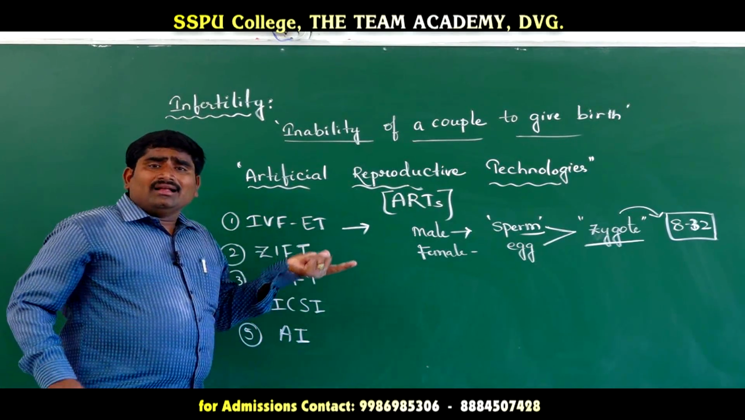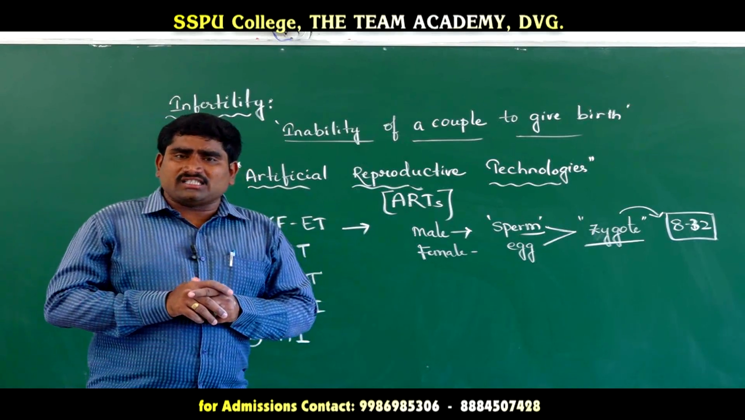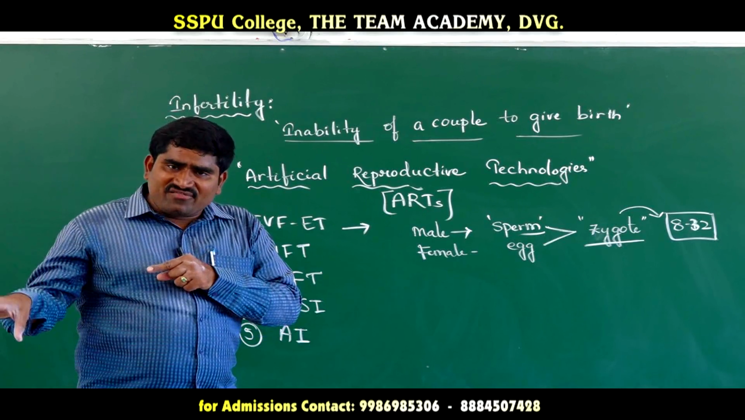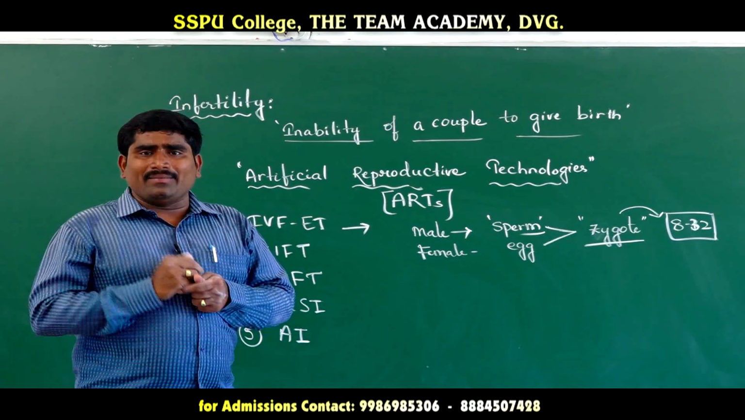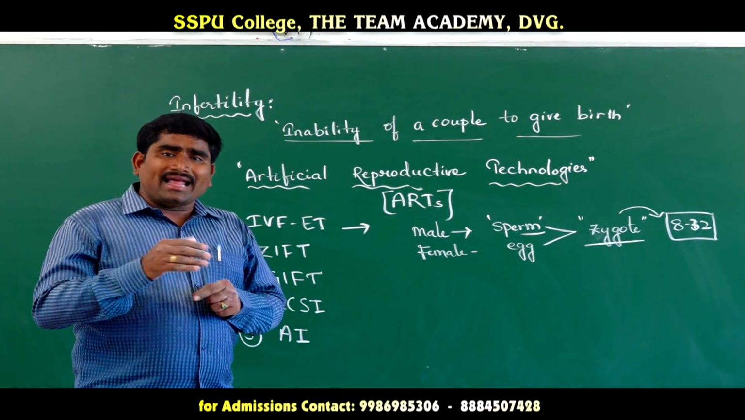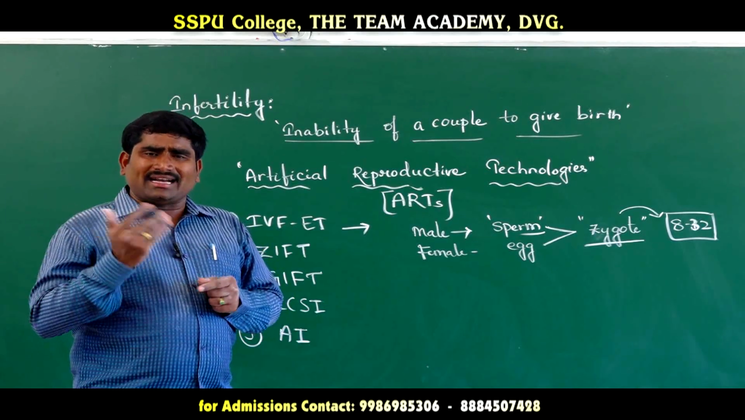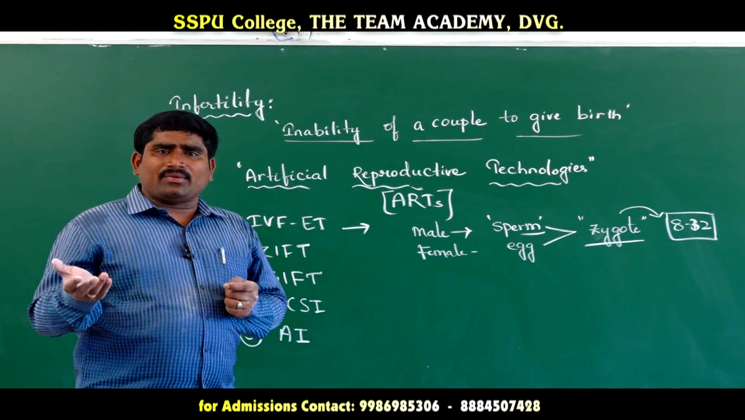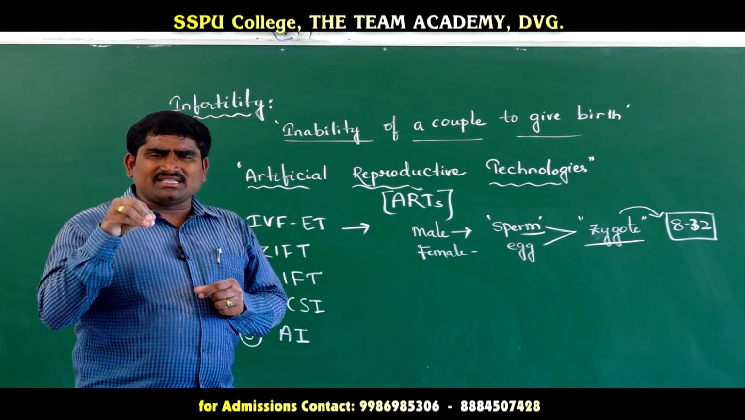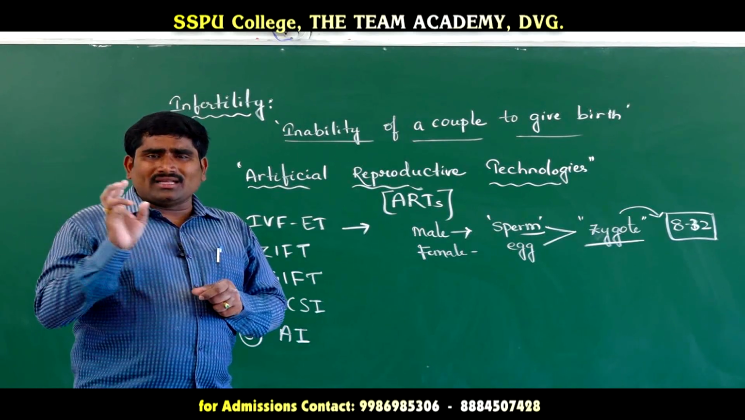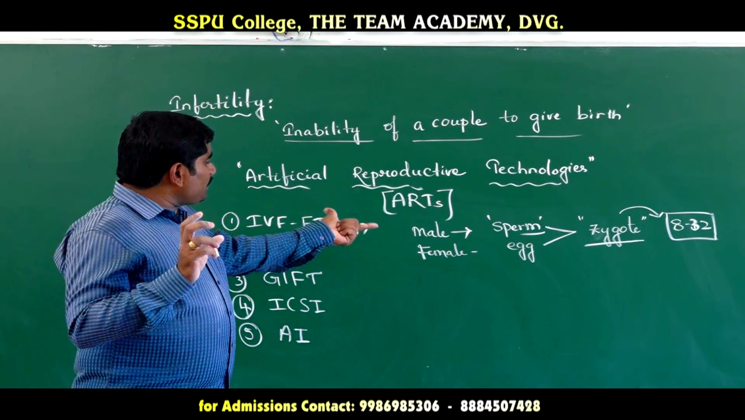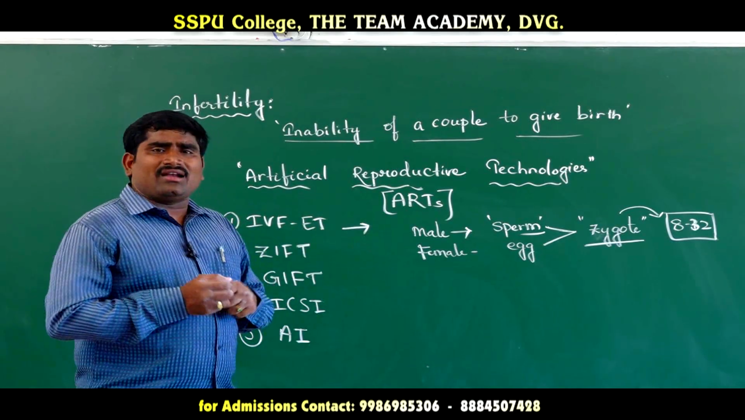In this method, the sperm is collected from the male or husband or any healthy donor, and the egg will be collected from the wife or any other female. Both will be fused, fertilized, outside in the laboratory. That is why it is called the test tube baby method, because the fertilization happens in a test tube in the laboratory. The sperm and egg cell fuse and form a zygote.